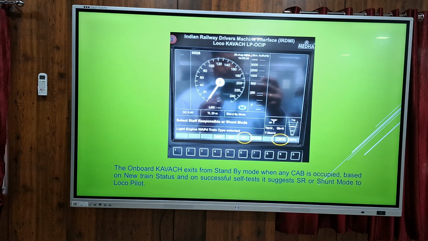After this, it will be in standby mode. When the cab input is activated and the BL key is put, it will prompt to select staff responsible mode. Staff responsible means KAVACH has not taken over monitoring of the loco, but the loco pilot has to check and move. He is permitted to move, but with his own responsibility, that is staff responsibility.